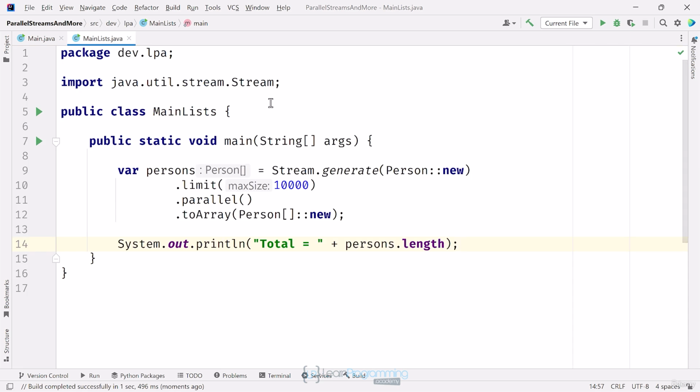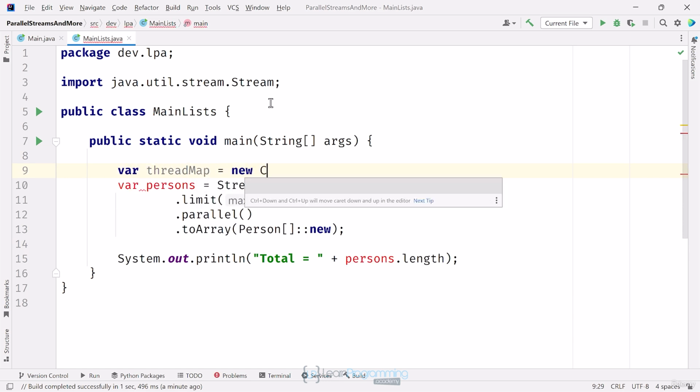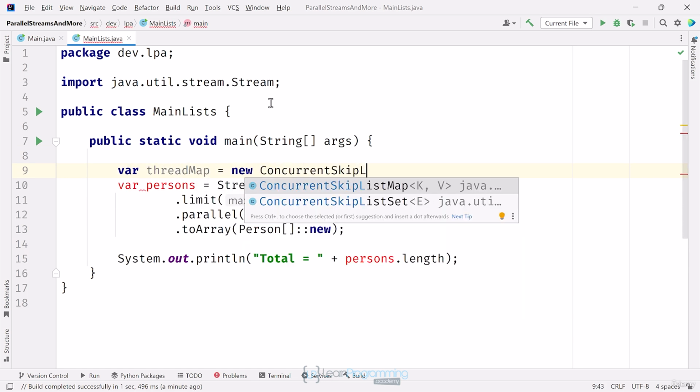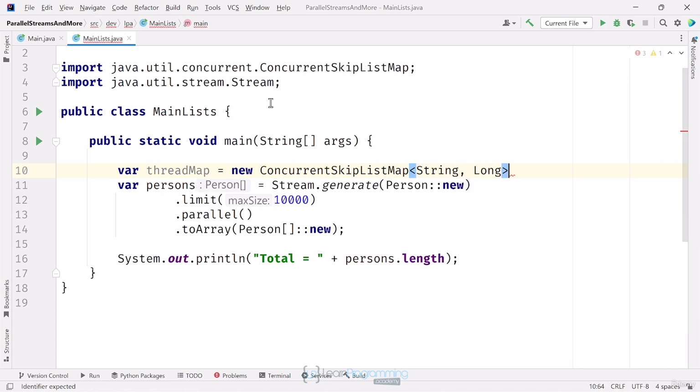To do this, I'll set up a concurrent map variable that'll collect the thread names and count the total processes each thread executes. This map will be keyed by thread name and contain long values. I'll use ConcurrentSkipListMap in this case, which means it will be sorted by the natural order of the keys, so alphabetically by thread name in this case.